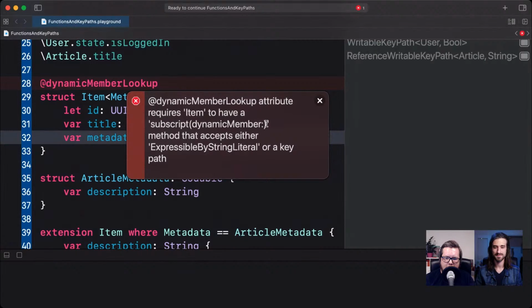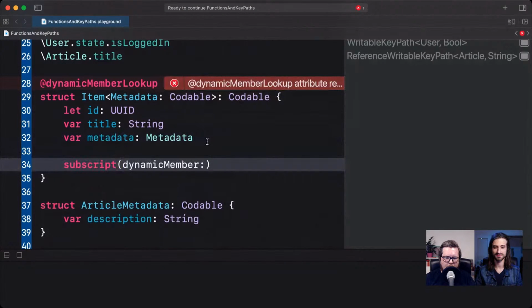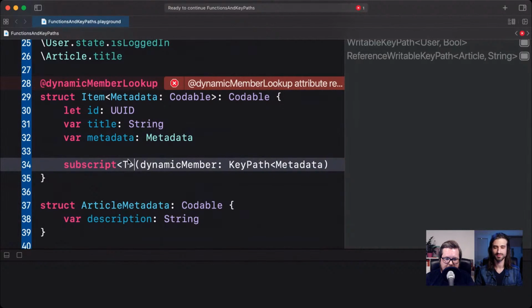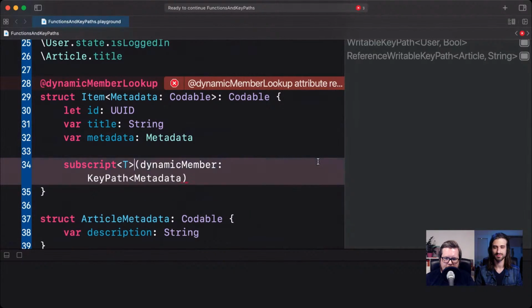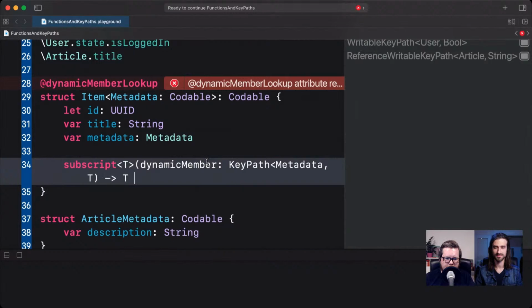But now with KeyPaths, we can take this subscript right here. So we can say subscript(dynamicMember:), and we can give it a key path instead. So we can say, here's a key path, and this I want to be referring to my metadata. You can use whatever type here you want. And we then want to have a value. And for that, we're going to need to introduce a generic here. So we want the generic type T, and we want to get a dynamic member from metadata and T, and then we want to return T from that.